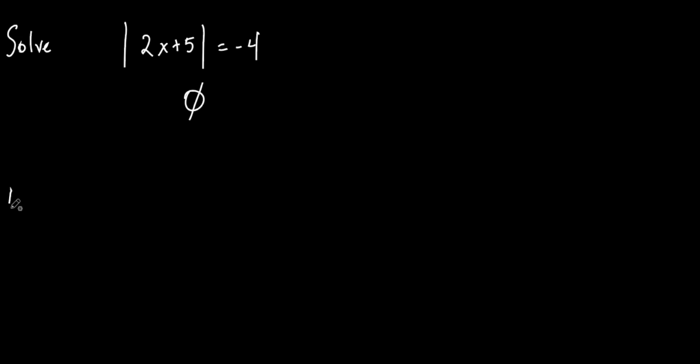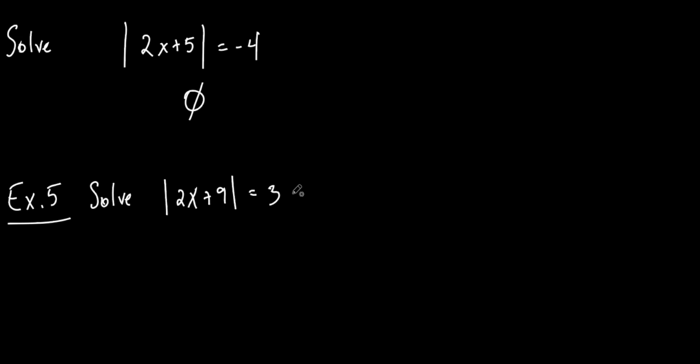Let's do one more. Example 5. That was example 4. I didn't write that down, but this is example 5. So this one says, again, to solve, the absolute value of 2x plus 9 is equal to 3 minus 8x.